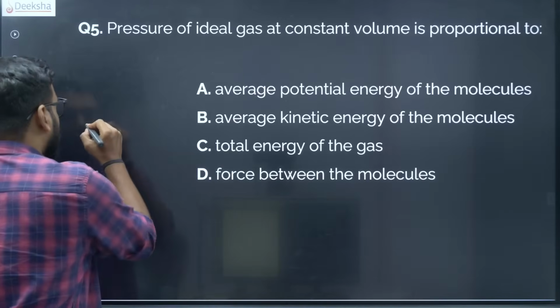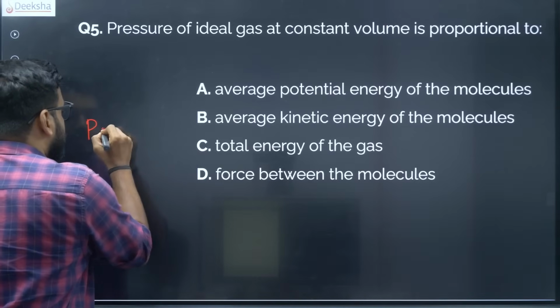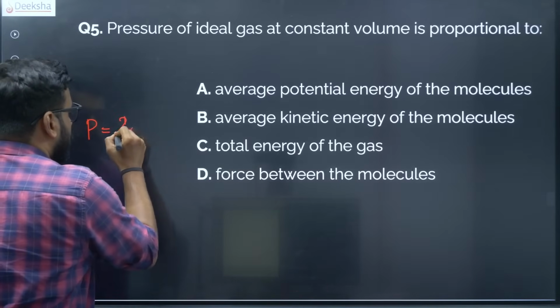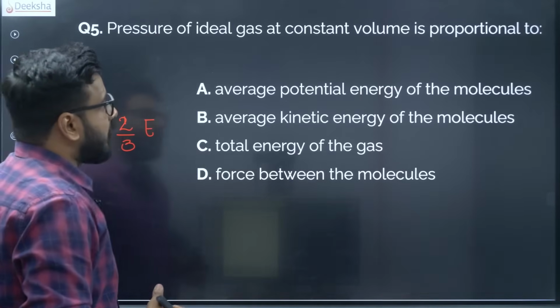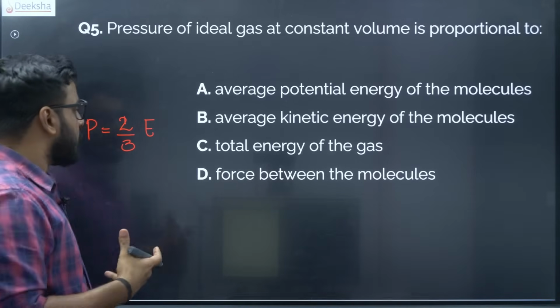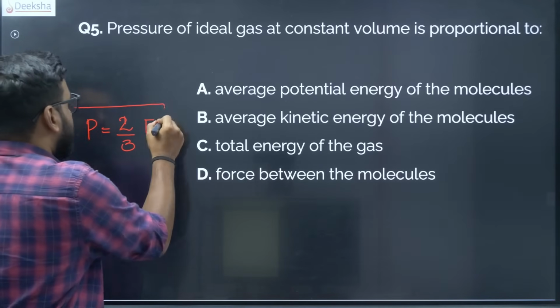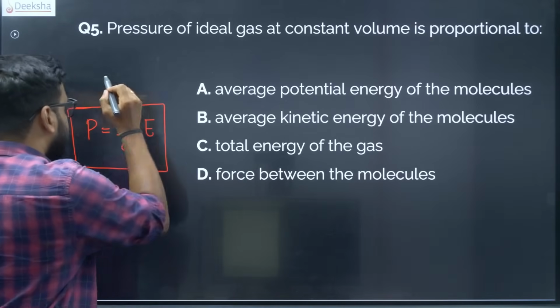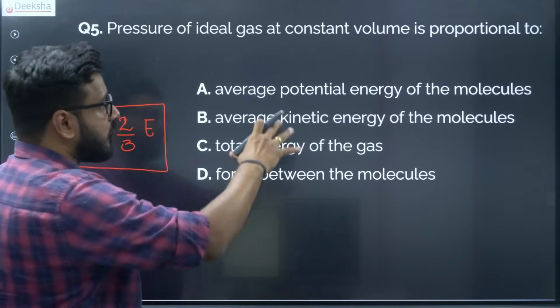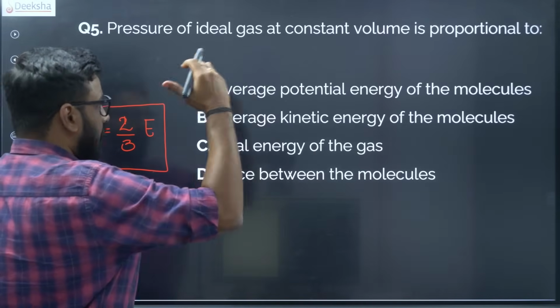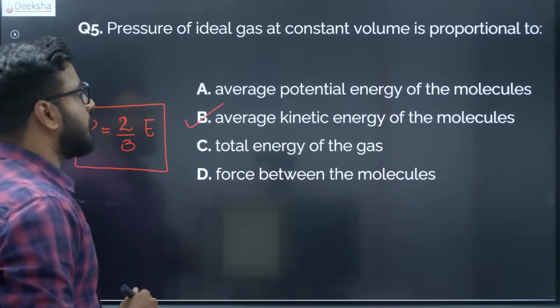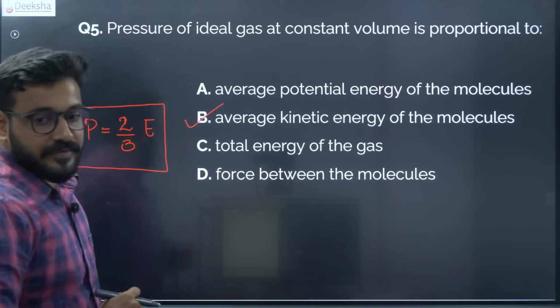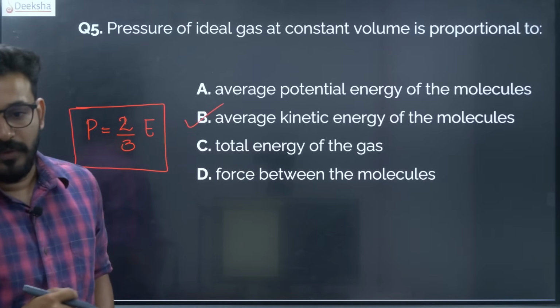There is a direct formula that pressure per unit volume is equal to 2 by 3 into E, 2/3 of the kinetic energy. That means the pressure at a constant volume is proportional to the average kinetic energy of the molecules.